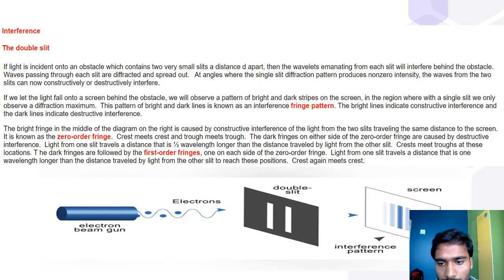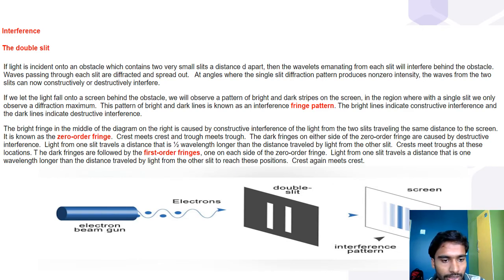Light from one slit travels a distance that is one wavelength longer than the distance traveled by light from the other slit to reach these positions.